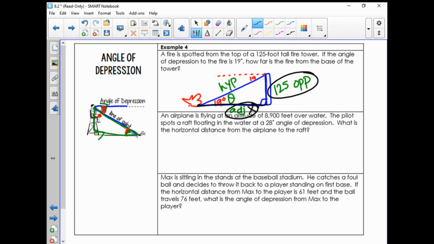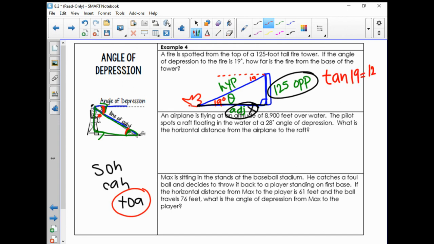So we've got to remember, which trig ratio uses the opposite and the adjacent? Let's just write it over here. TOA. All right, so A and O, that's going to give us the tangent. So we can say that the tangent of our angle, which is 19 degrees, is equal to the opposite, which is 125, divided by our adjacent, which is x. And remember, to get x by itself, we can just flip these places. x is equal to 125 divided by the tangent of 19.